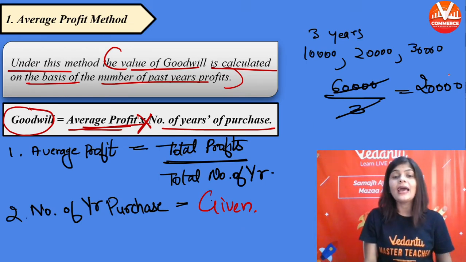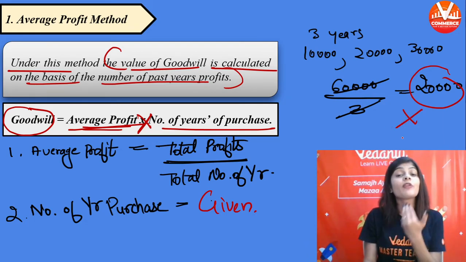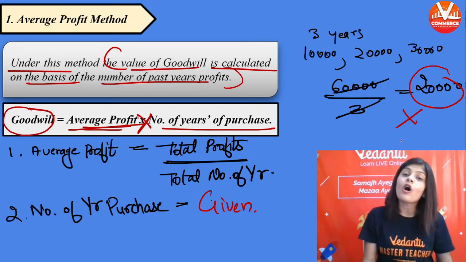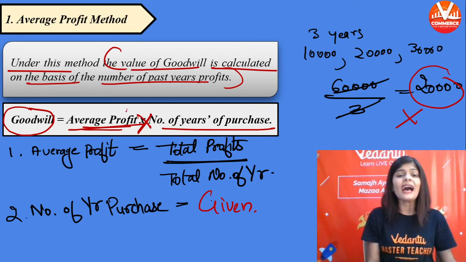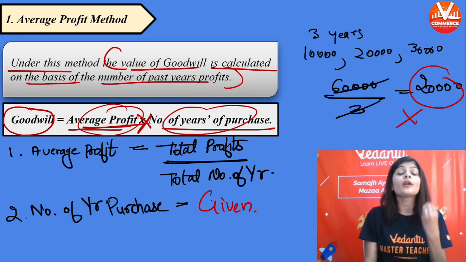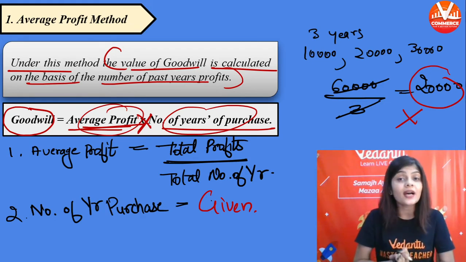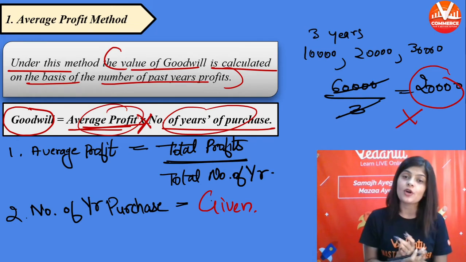Now multiply the average profits with the number of year purchase. Average profits multiplied with number of year purchase, we will get the amount for goodwill. So this is the average profit method for calculation of goodwill.